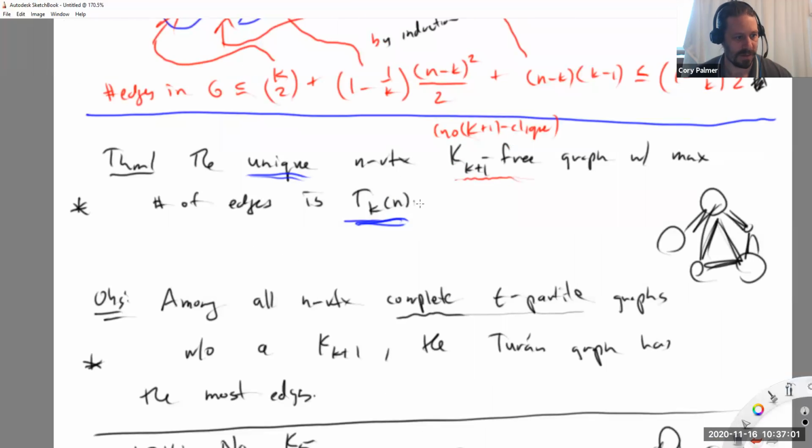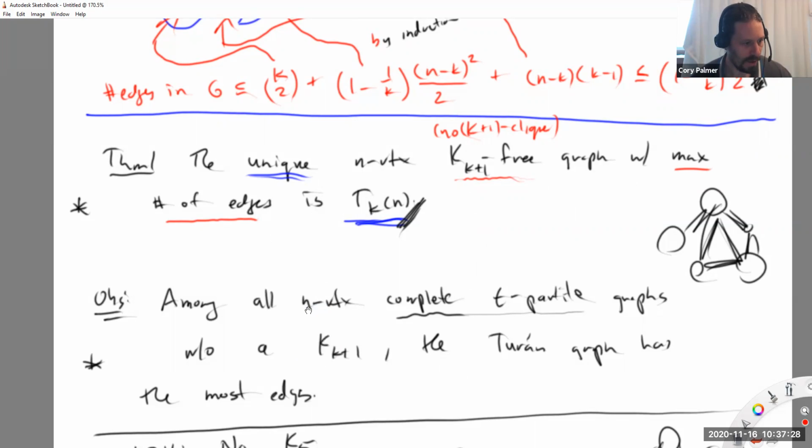Instead of proving that it's directly this guy here, I'm just going to prove that it's a complete t-partite graph. And then I can do the shifting and arrive at it has to be the Turán graph, in fact. That's relying on this fact here, that it has the max number of edges, right? Because if it was one of those other ones, I could increase the number of edges, and that should be impossible. Okay, so it has to be T_k(n).